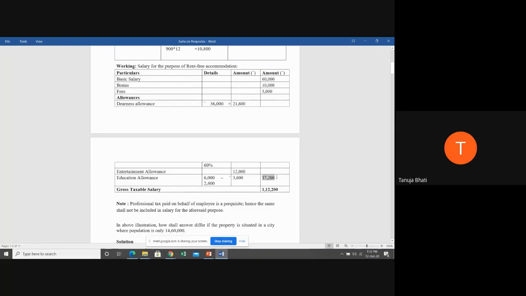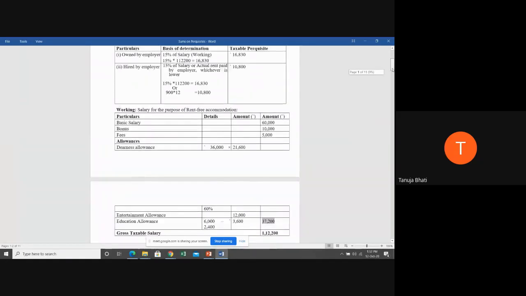So when you add all these three allowances, you have to take the total in the outer column. You get 37,200. So what is the gross taxable salary for the purpose of rent-free accommodation? It is 60,000 plus 10,000 plus 5,000 plus 37,200, which is nothing but 1,12,200.